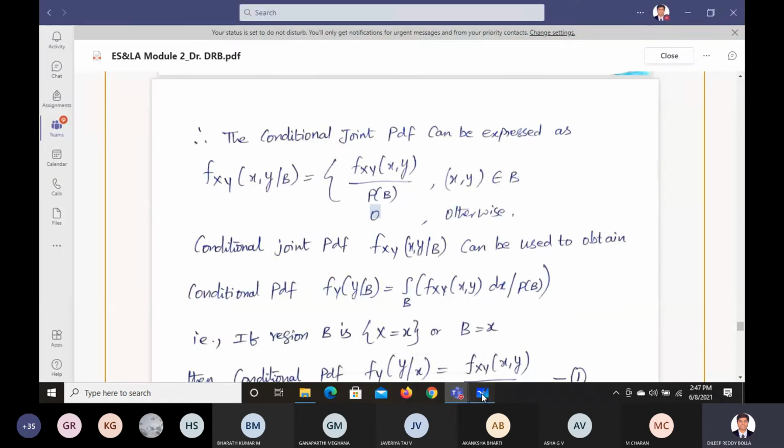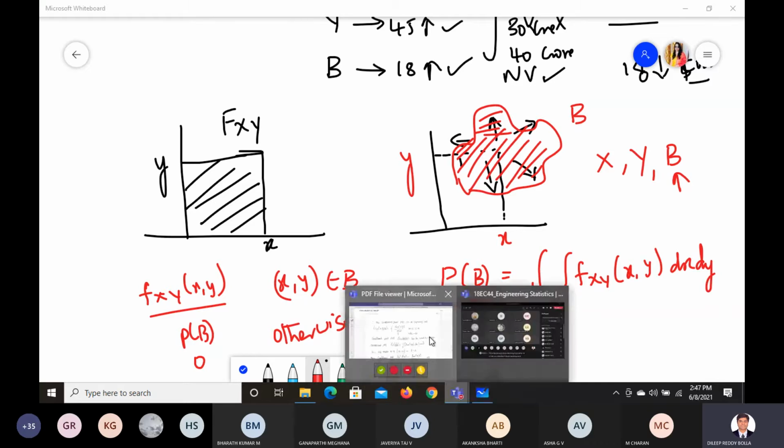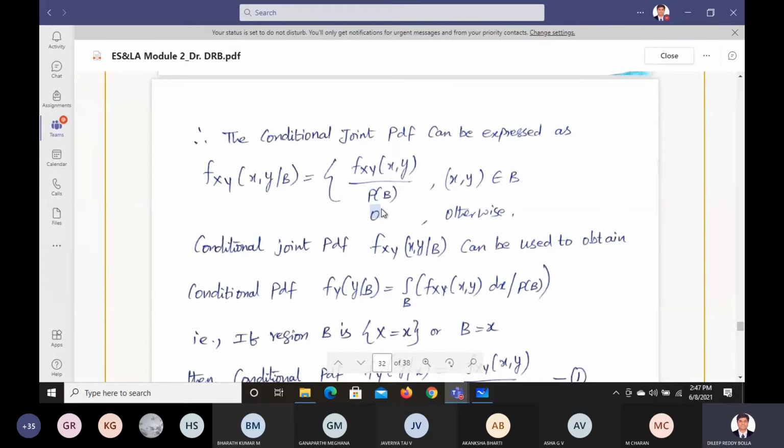If they don't belong to that event, it becomes 0 otherwise. We are not considering it, we simply make it 0. So that's your conditional joint probability.